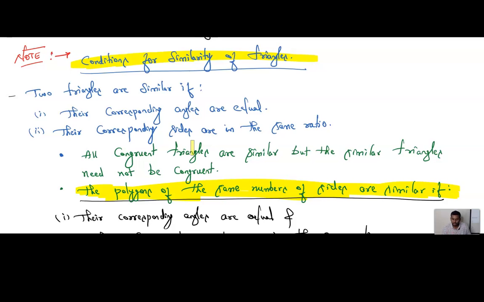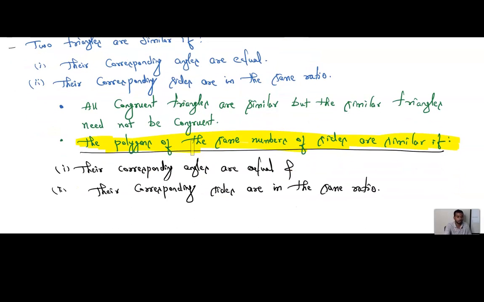Next, polygons of the same number of sides are similar if their corresponding angles are equal and their corresponding sides are in the same ratio. Is this clear? So this is the important note you need to remember. You can sometimes call a congruent triangle a similar triangle, but all similar triangles are not congruent.